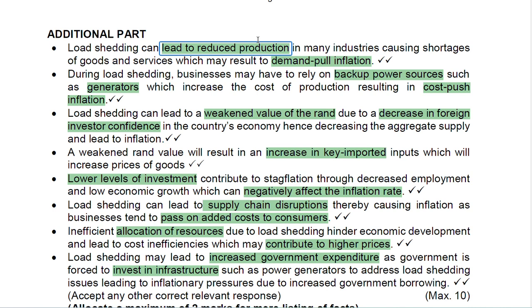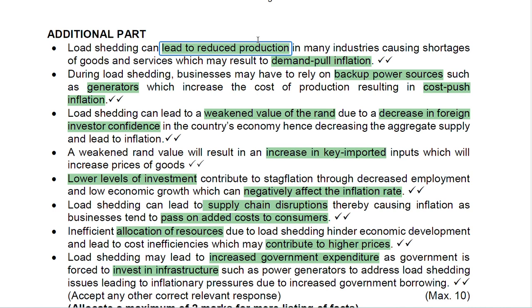Load shedding can lead to a weakening value of the rand due to a decrease in foreign investors' confidence in the country's economy, hence decreasing aggregate supply and leading to inflation. So now what does it mean? It means that even though the supplier might have used generators, they will not be able to sell in the foreign market, and the investors might lack confidence as they would not know where this inflation will lead to.